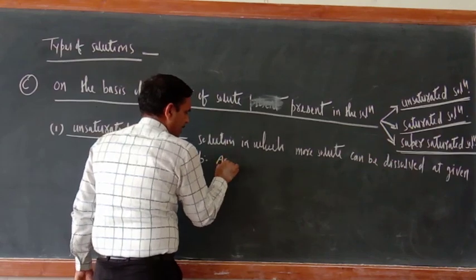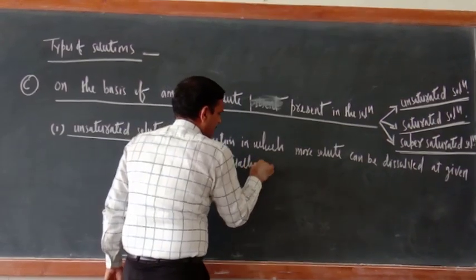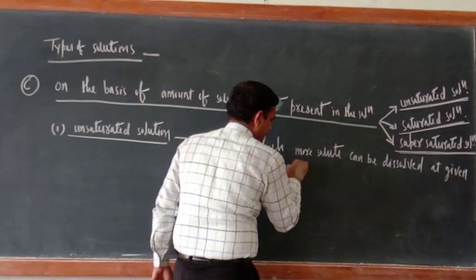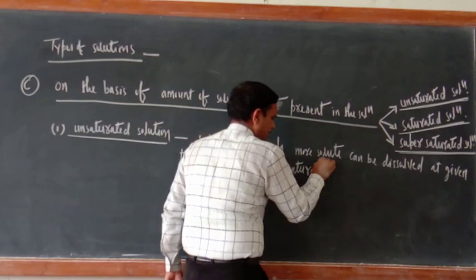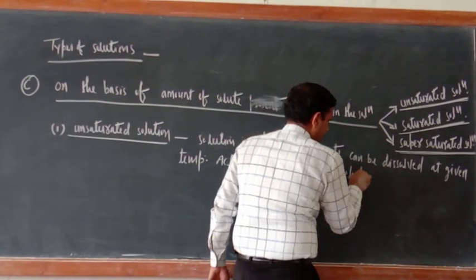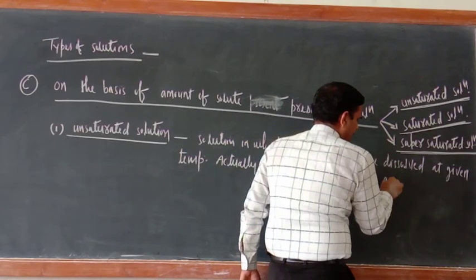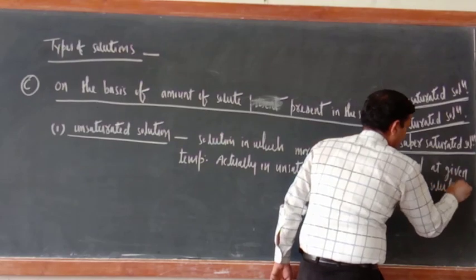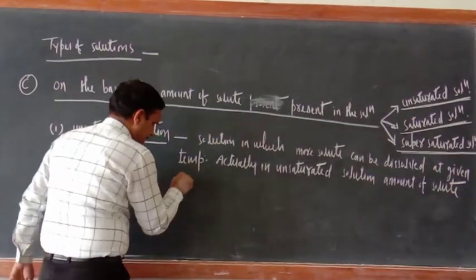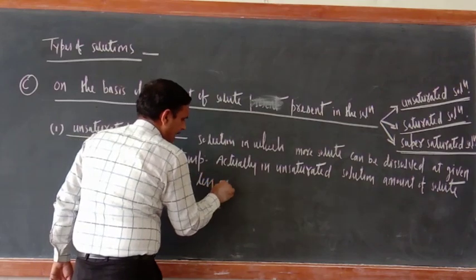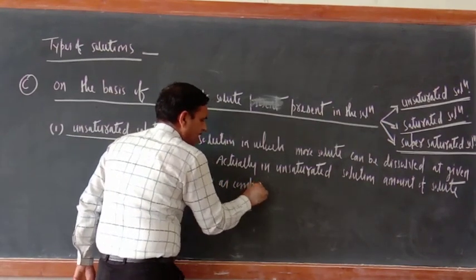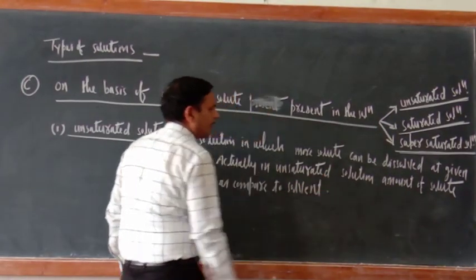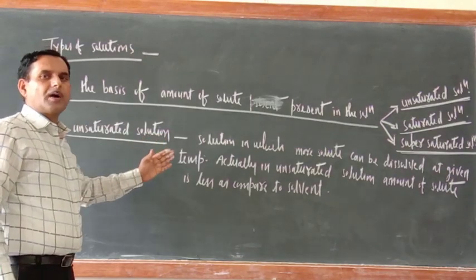Actually, in an unsaturated solution the amount of solute is less as compared to solvent. This is the only reason that more amount of solute can be dissolved at given temperature.